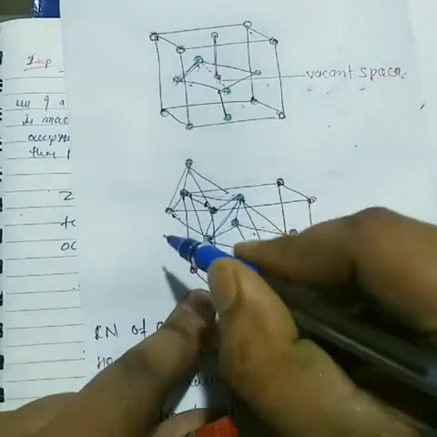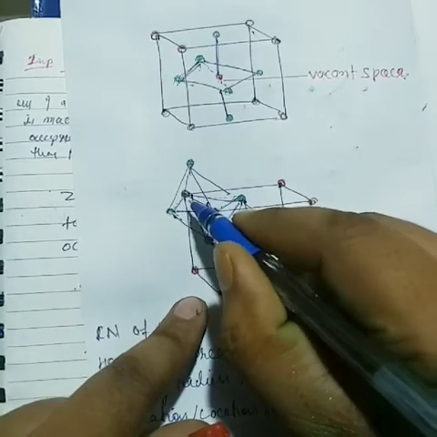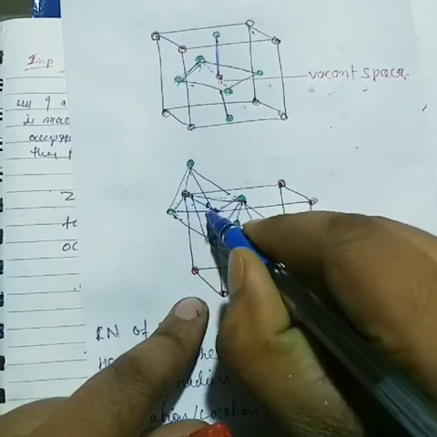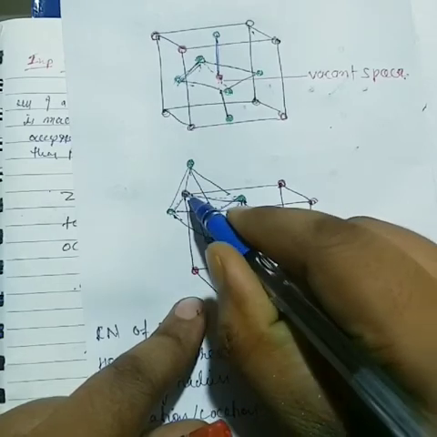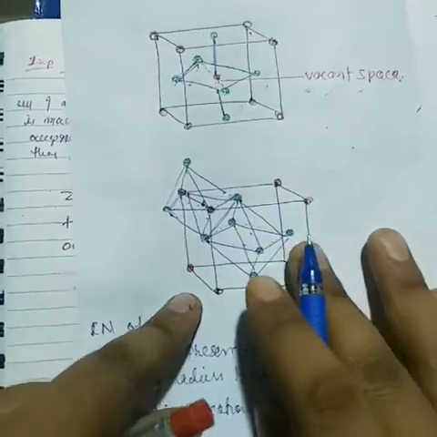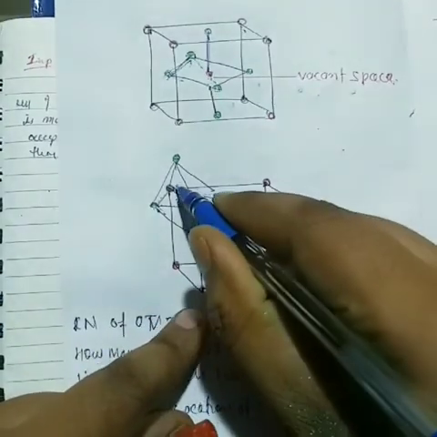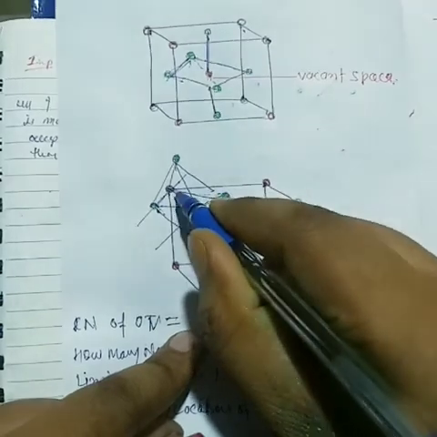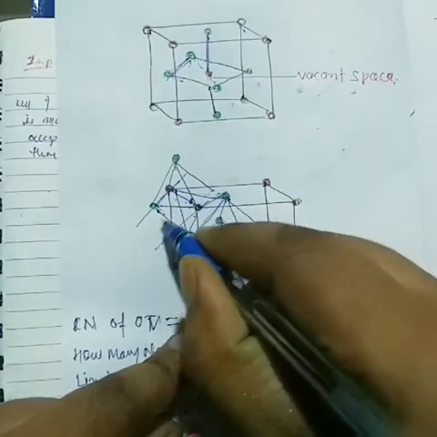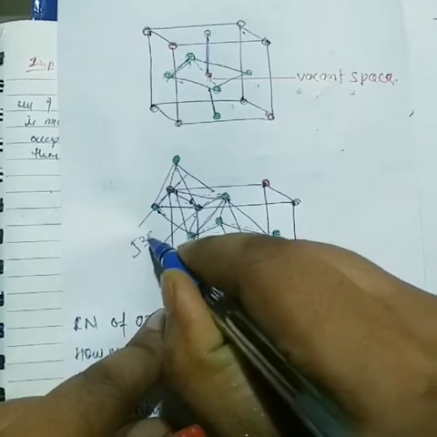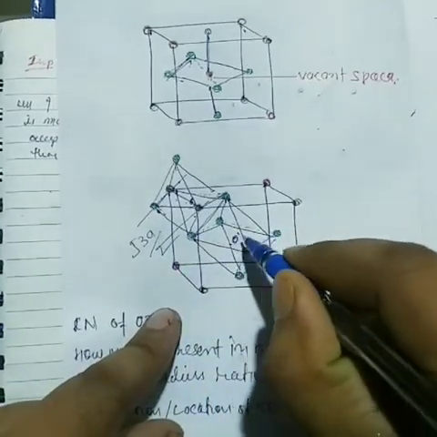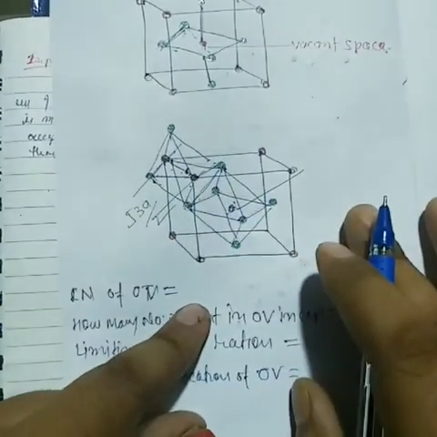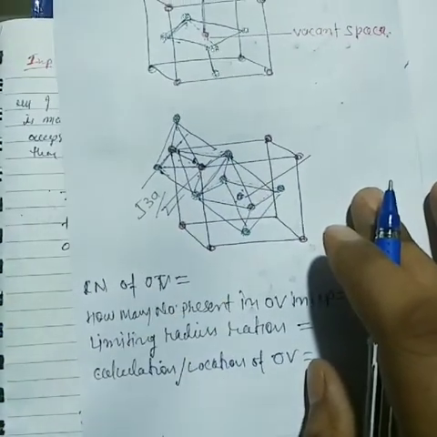So I want to tell you, students, what is the distance between corner and edge center? This particular place is here and here, that means this corner to edge length. What is the distance? The distance is 3a by 2, and the other is body center. Every kind of system has a center, so it is not important how to calculate.